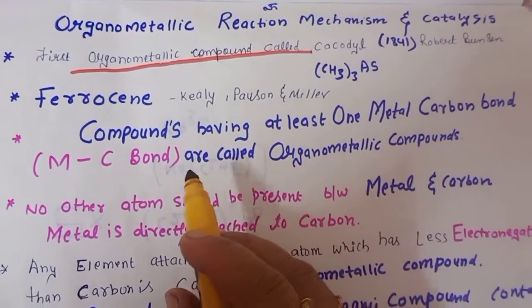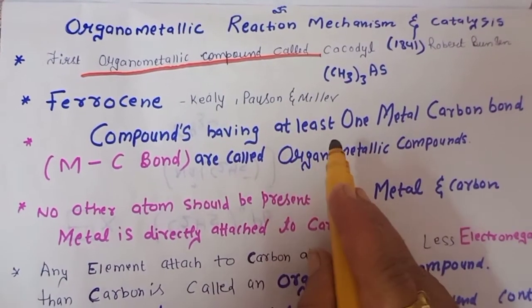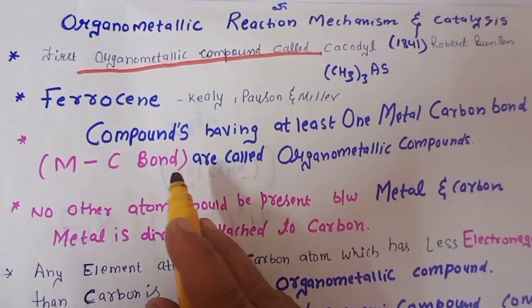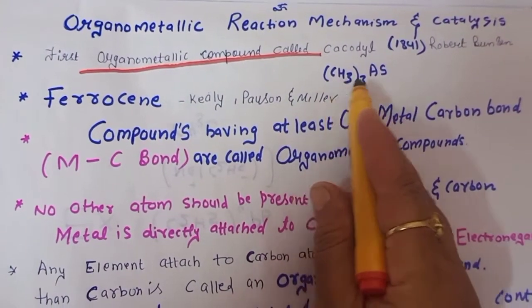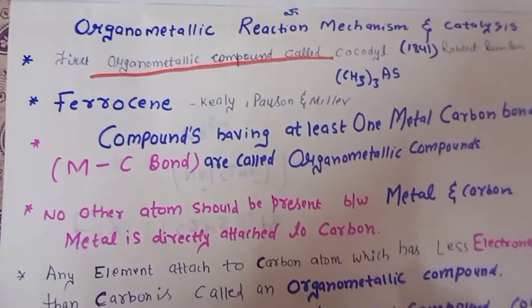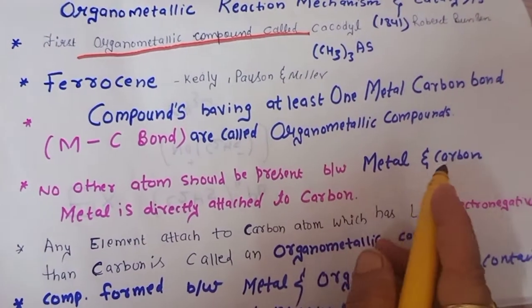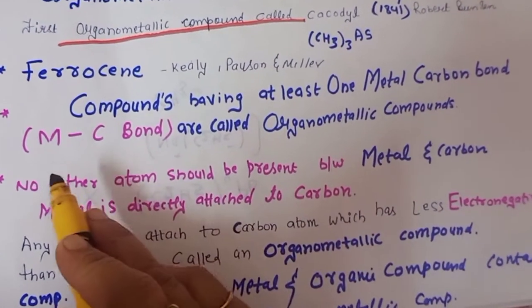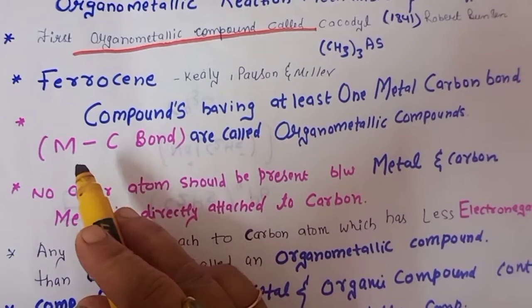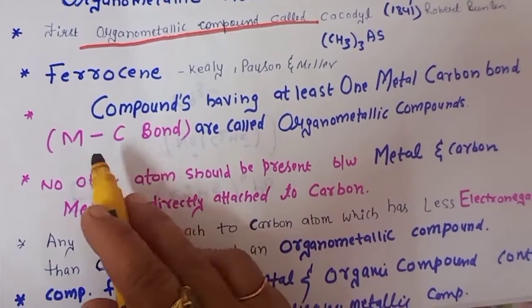So in simple words, what are organometallic compounds? These are the compounds which have at least one metal carbon bond. You can see here, this is our arsenic and this is our carbon compound, so they have the metal and carbon bond. No other atom should be present between the metal and the carbon, and the metal should be directly attached to the carbon. The bond will be like this, metal and carbon having a direct bond. There should be no other element present between them.